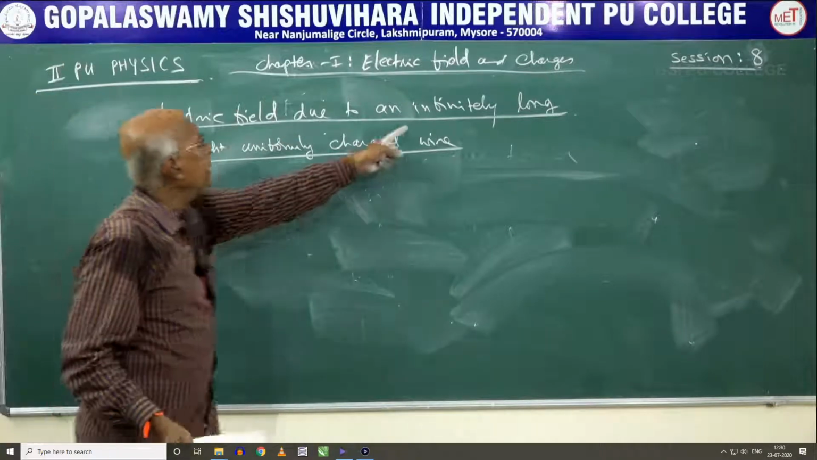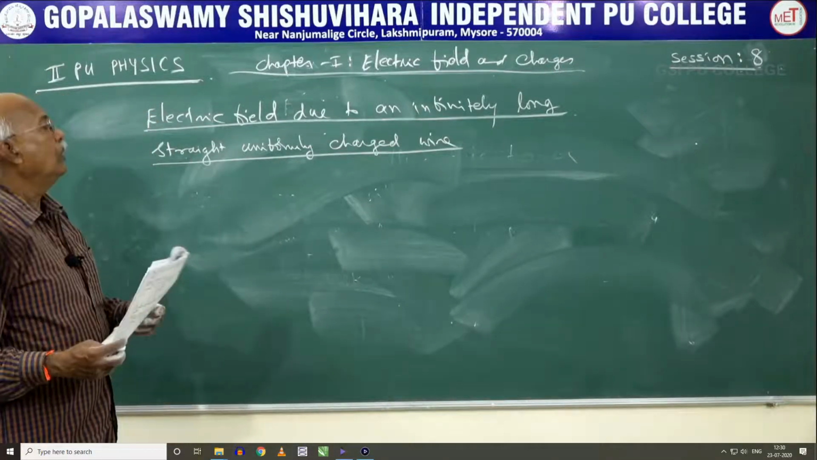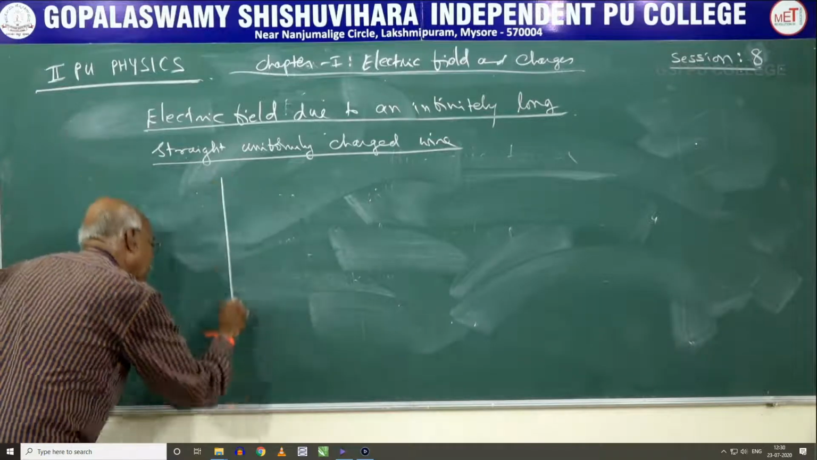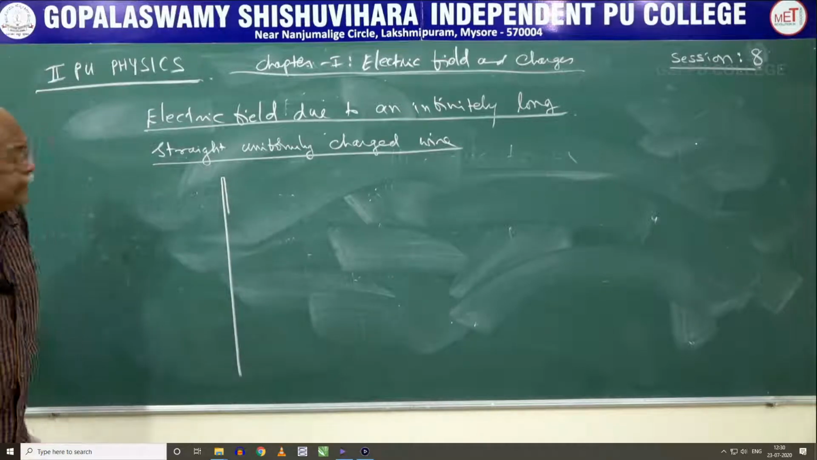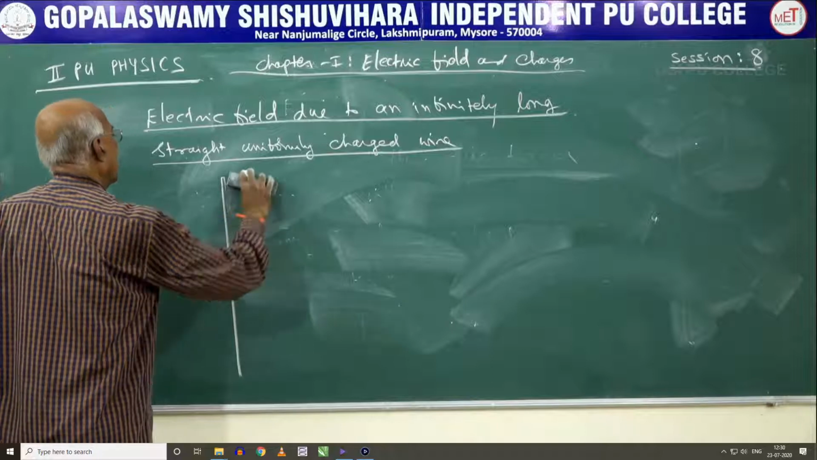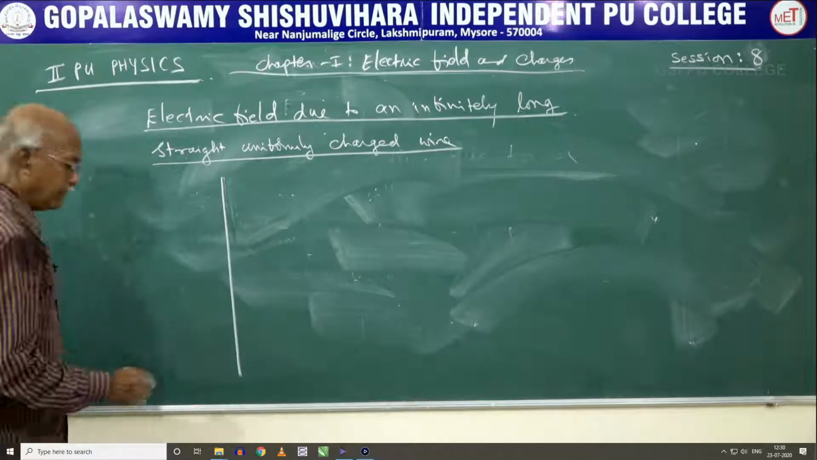If the question is infinitely thin long wire or straight uniformly charged wire, all the cases are one and the same. Now for this we will write like this. We have an infinitely long wire. When we say infinitely long wire, the thickness of the wire is not to be considered because the length is enormous. Only the length comes into the picture. The area of cross section does not come into the picture.